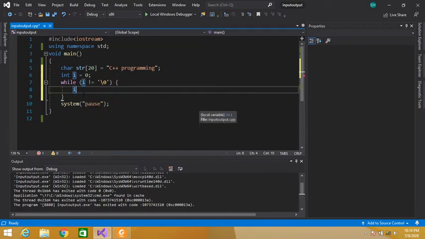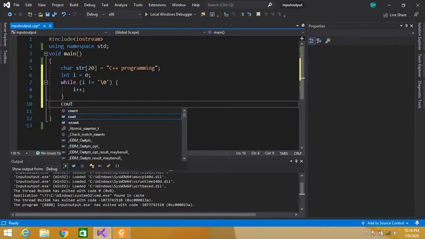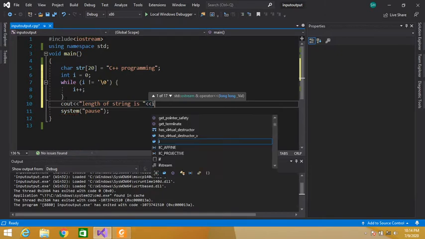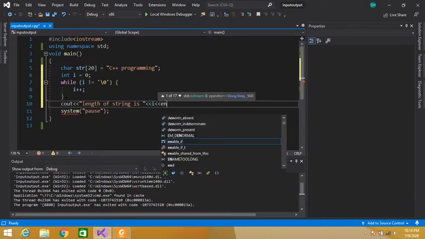So our loop will run until this \0 is encountered. In this way we can check the length of our string, and here we can simply display it: "Length of string is", the length stored in i, end of line.